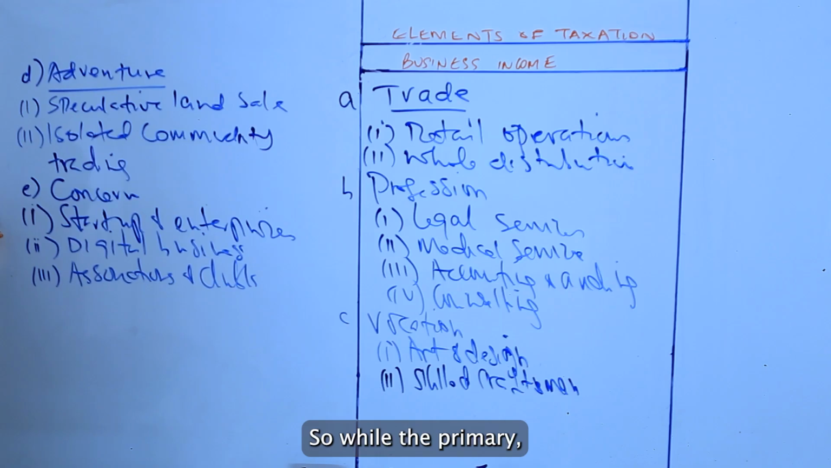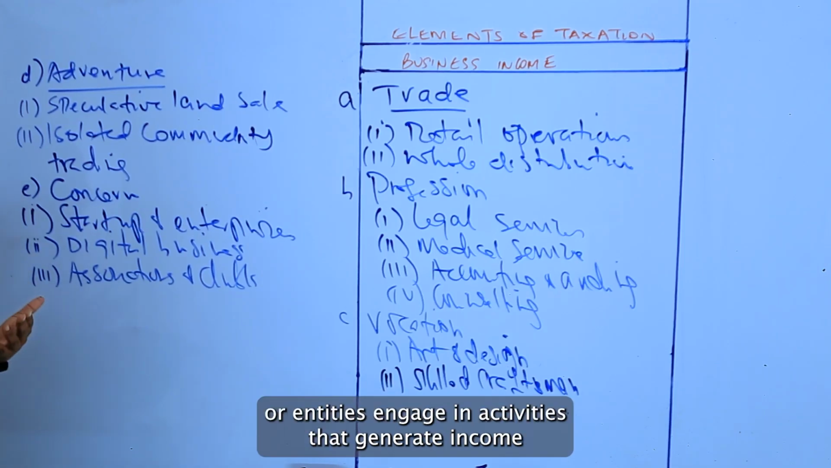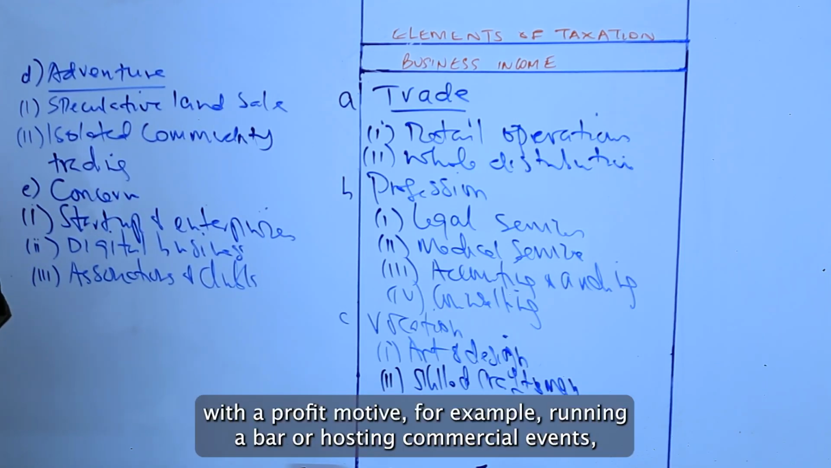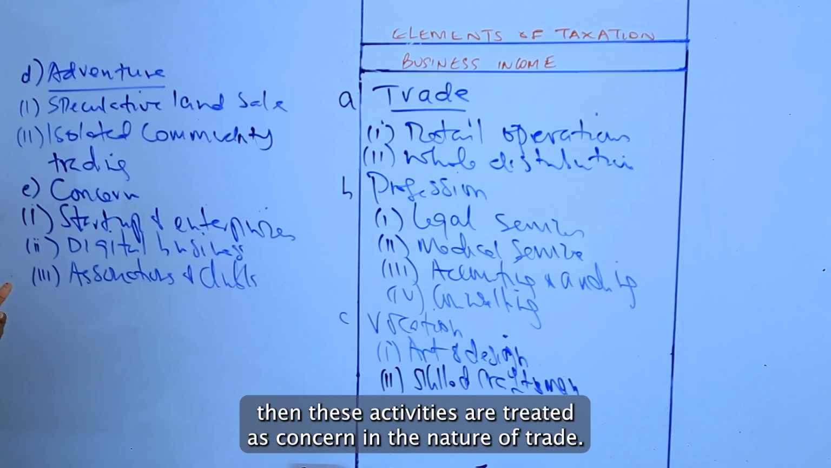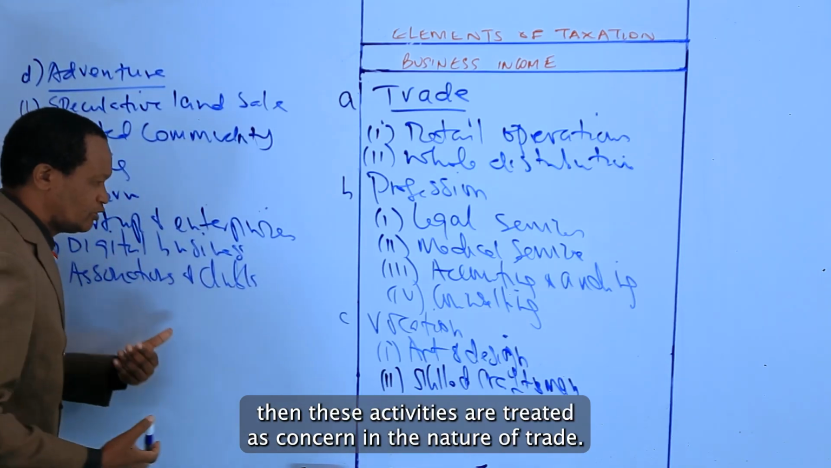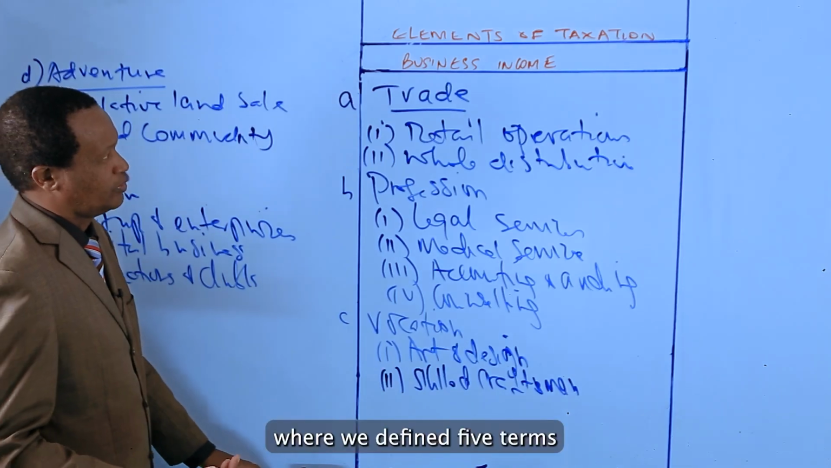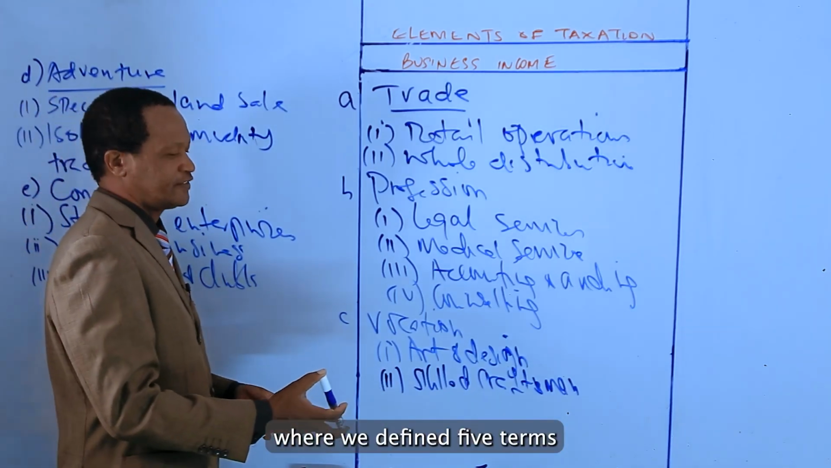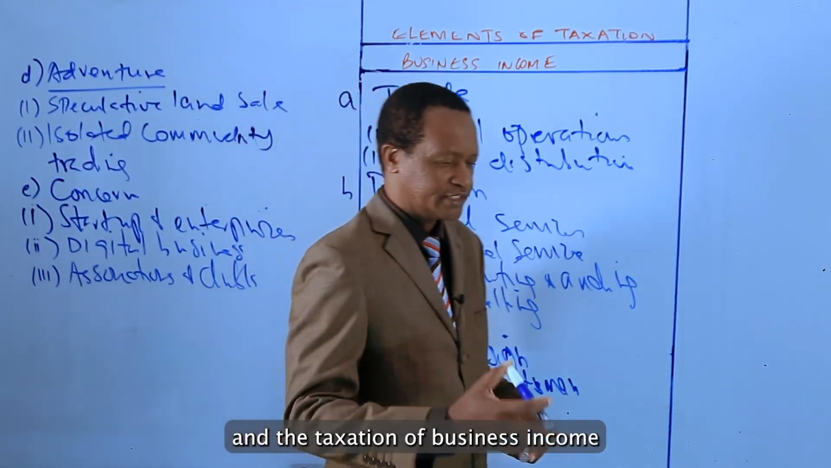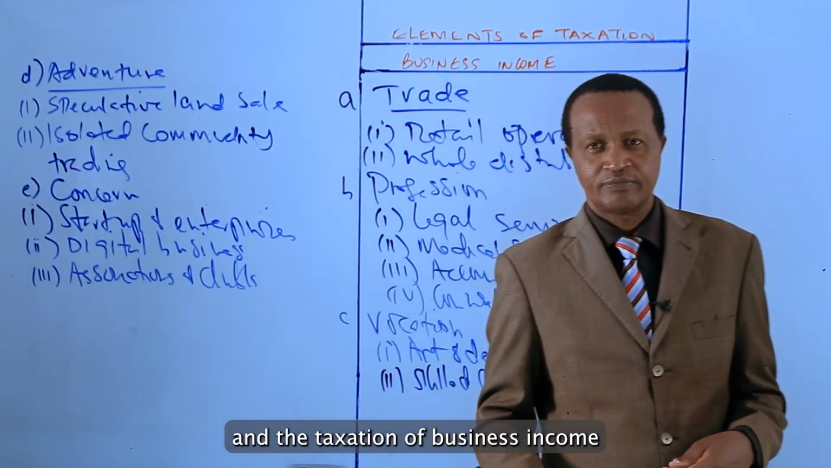So while primarily non-profit, if these activities or entities engage in activities that generate income with a profit motive, for example, running a bar or hosting commercial events, then these activities are treated as concern in the nature of trade. So, candidates, that's the end of today's lesson, where we've defined 5 terms under the taxation of business income.